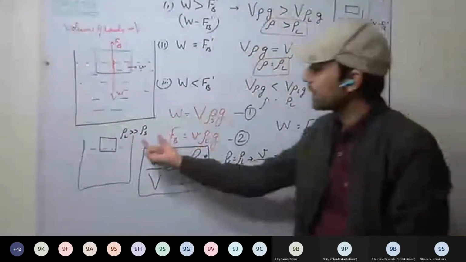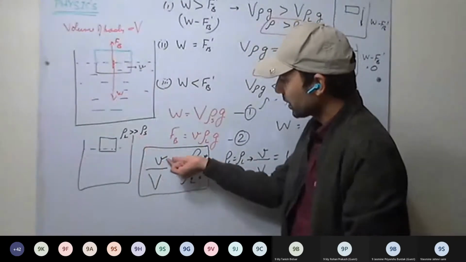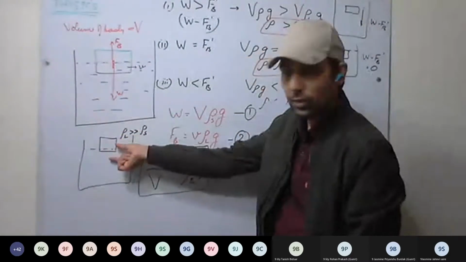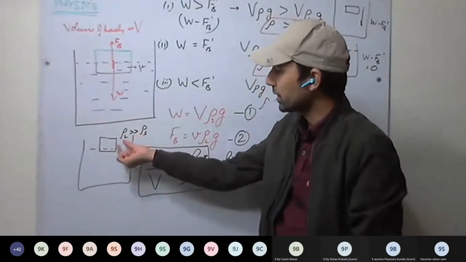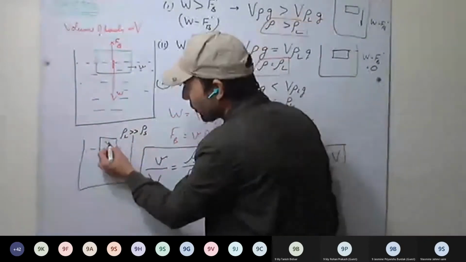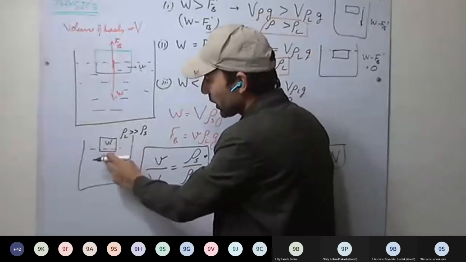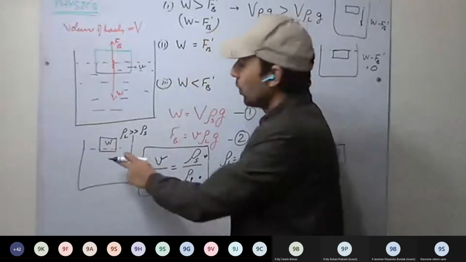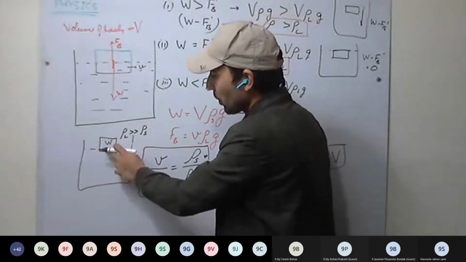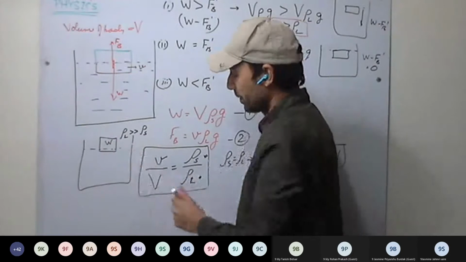Okay. As this difference is decreasing, it means the submerged part volume will be increasing. It will be submerging more and more. It means to balance the weight of the body, this body has to displace more water, more volume of the liquid has to be displaced. Whether water or any liquid, more volume of the liquid has to be displaced. Okay.